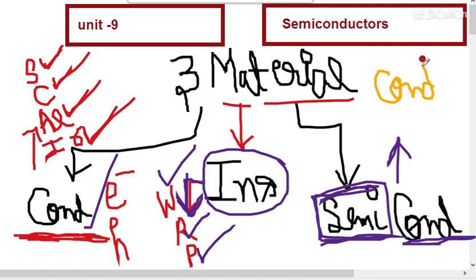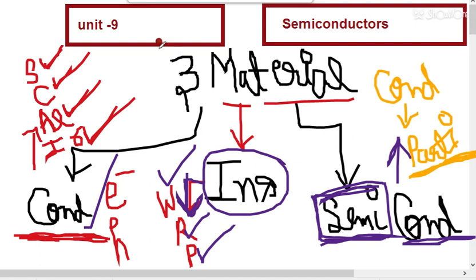These can conduct but not always. So under a particular condition, the semiconductor conducts. So I am writing just a hint, not the complete spelling. So under the particular condition, the semiconductors will conduct.